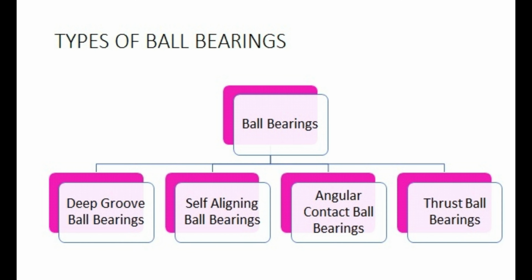Ball bearings have four types. The first one is deep groove ball bearings, the second one is self-aligning ball bearings, the third one is angular contact ball bearings, and the last one is thrust ball bearings.